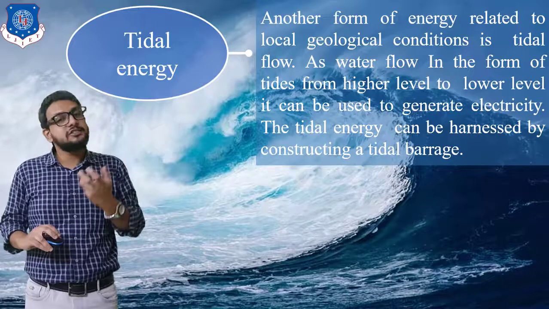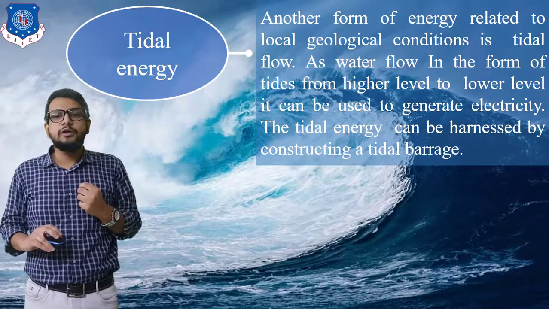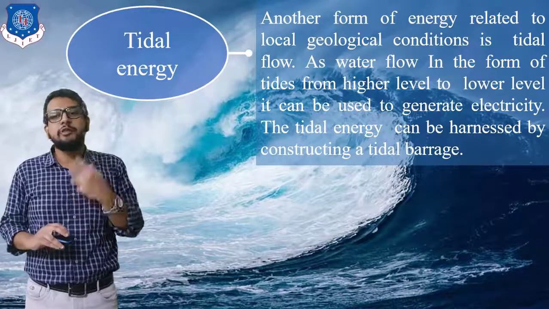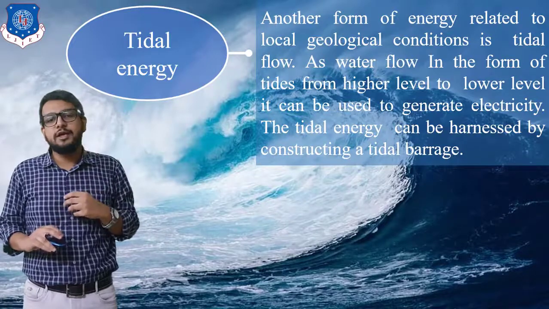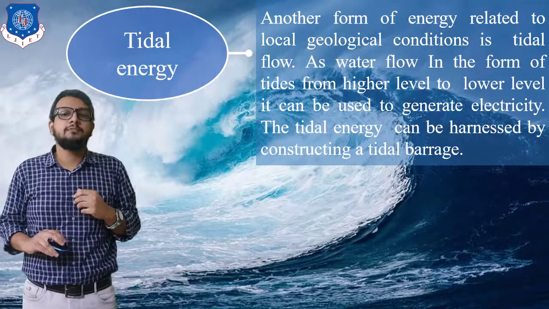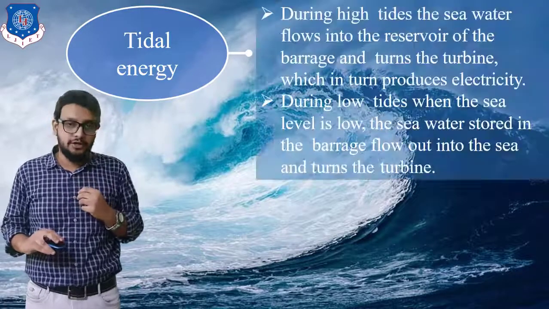So this form of energy is related to a local geographical condition, that is a tidal flow. As water flows in the form of tides from a higher level to a lower level, it can be used to generate electricity. That is basically potential energy is converted into kinetic, and from that mechanical power and electricity. The tidal energy can be harnessed by constructing a tidal barrage. That is basically a dam is constructed.